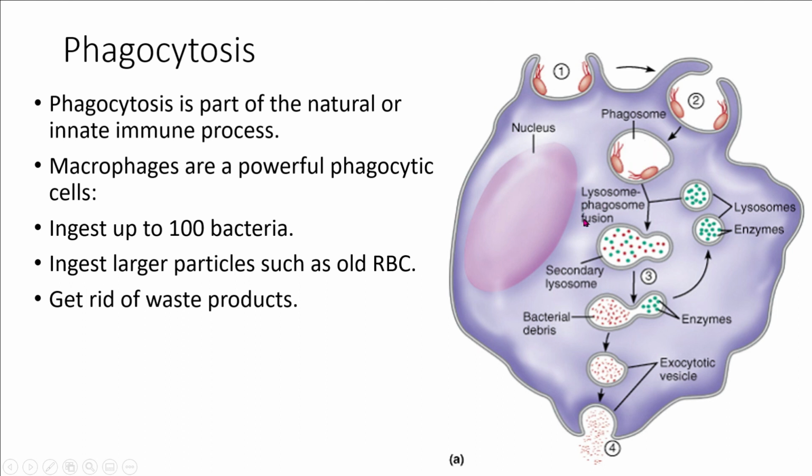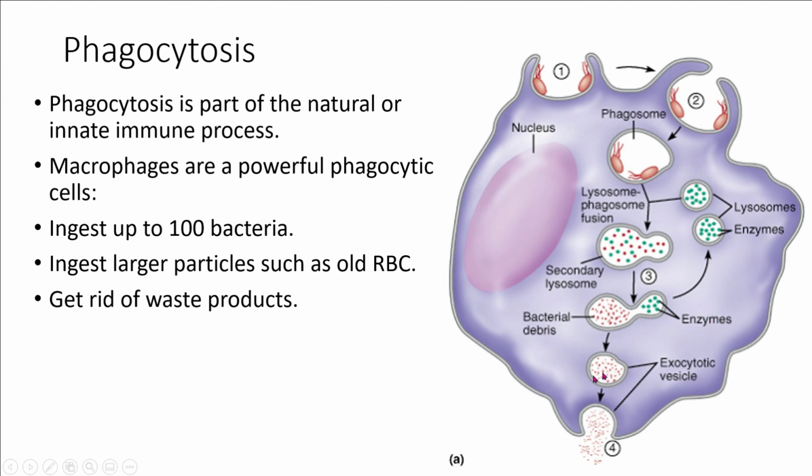This is lysosome-phagosome fusion. First of all, there is the phagosome, and lysosomes are present in the cell. Both combine and form a secondary lysosome, which has both lysosome and phagosome. The lysosomes have different enzymes, and the enzymes and phagosome all combine together in the secondary lysosome, where the bacteria are destroyed, the bacterial debris forms, and the enzymes separate out.